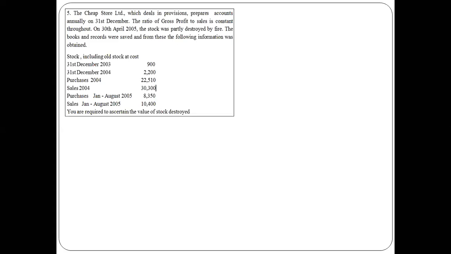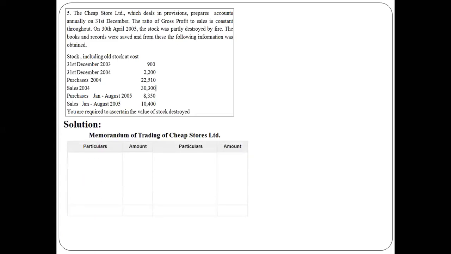To find out the gross profit and gross profit percentage. Once we calculate the gross profit percentage, then we need to prepare a memorandum of trading account with the help of the gross profit percentage, right? So we will start with the question solution. As you are already aware, we need to prepare a memorandum of trading account.